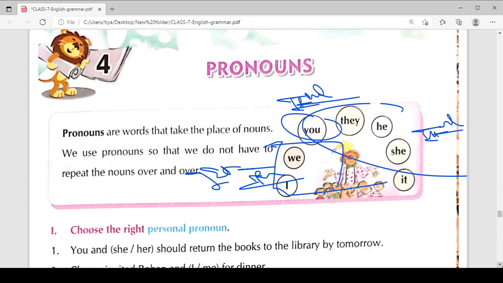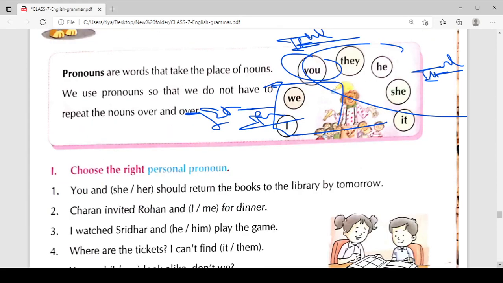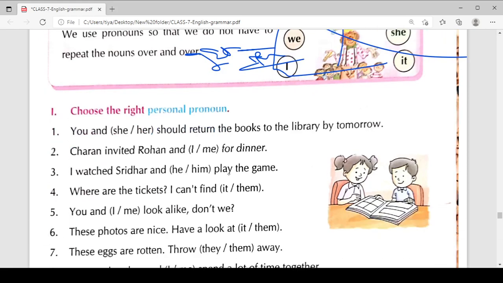Now we have some personal pronouns and different exercises. We can use the pronouns in different ways. So choose the right personal pronoun, like: you and she should return the books to the library by tomorrow. You need to choose the right personal pronoun. You and she. Her is not correct, because her is not this kind of pronoun; her, hers is called the possessive pronoun.